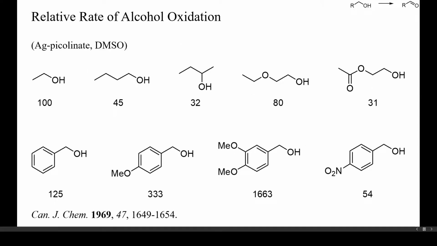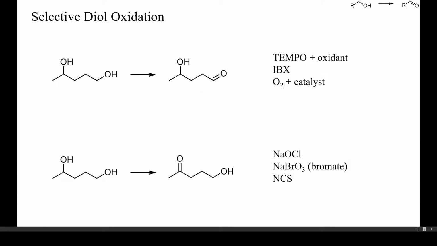Few studies have been reported on the relative rate of alcohol oxidations because these will mostly depend on the type of oxidant chosen. For oxidations by silver picolinate, the relative rate is both a function of electron richness and steric accessibility of the alcohol, but the rate differences are not large. Allylic and benzylic alcohols are usually oxidized faster than simple aliphatic alcohols. Diols containing both a primary and a secondary hydroxyl group can often be oxidized selectively by choosing the right reagent.